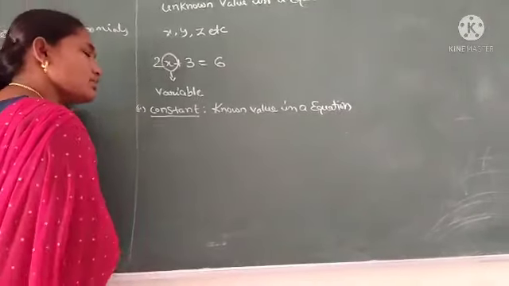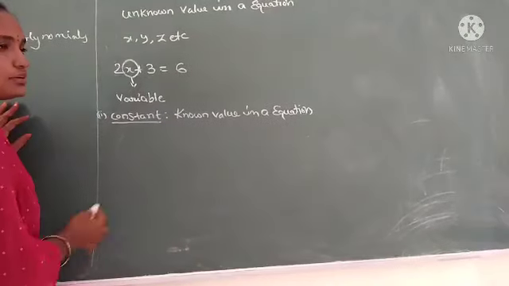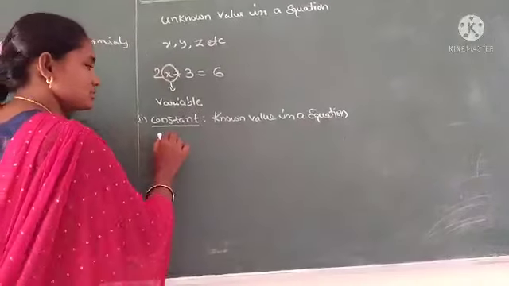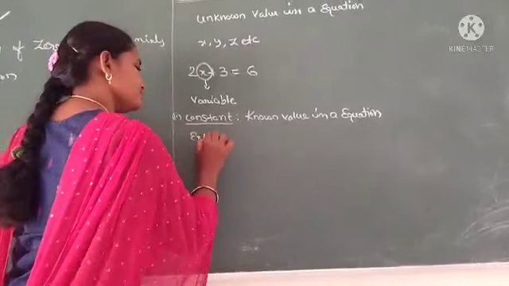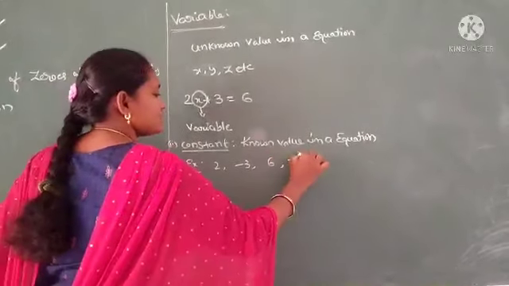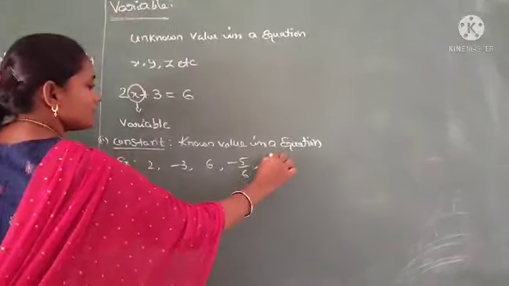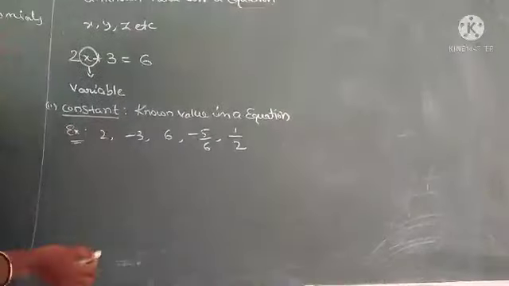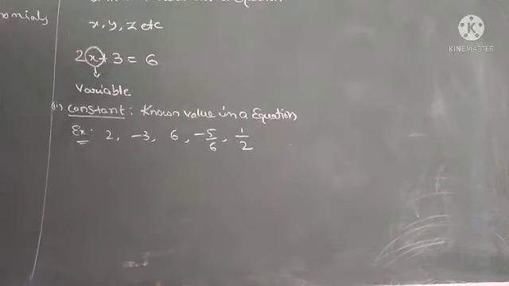In algebra, the numerical values are taken as constants. Example: 2, minus 3, 6, minus 5 by 6, 1 by 2. These are all constants.